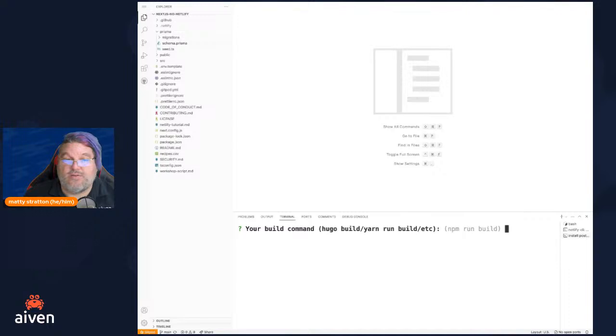Now that I've authorized, the next thing it's going to do is ask, what's the build command? What's the command that you run when you want to build the site?